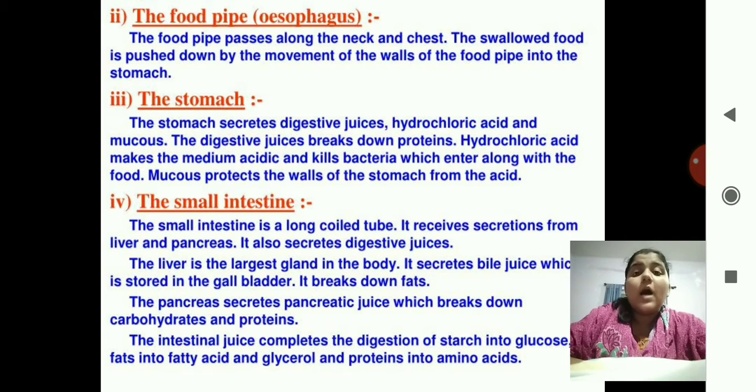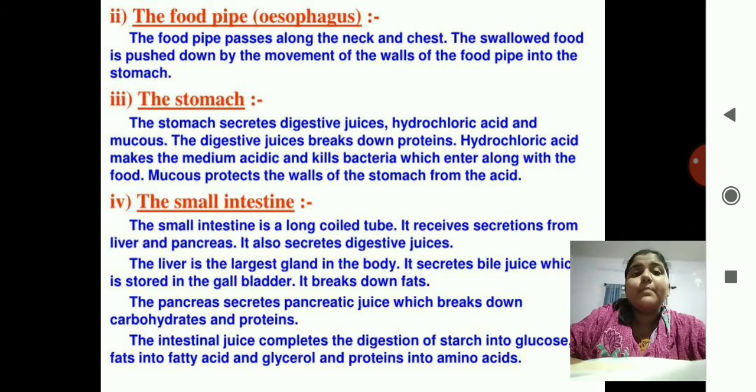So now the food has come into your mouth. The conversion of starch into sugars takes place. Now the food particle which you have taken is converted into the bolus. Now this bolus is going to travel into the food pipe. So what is the food pipe, or the esophagus?